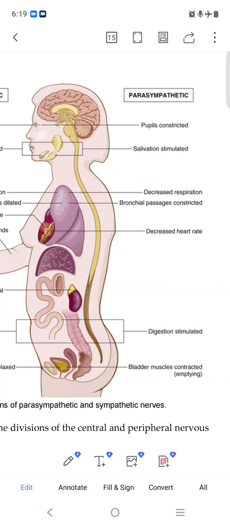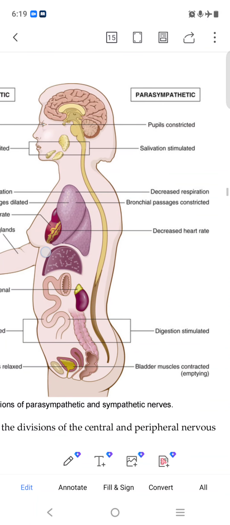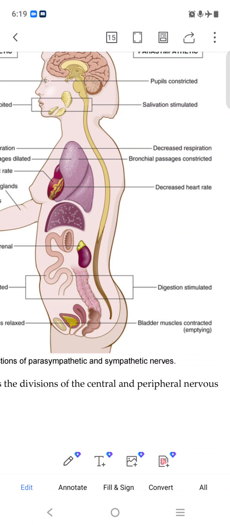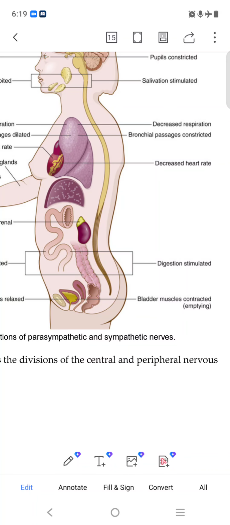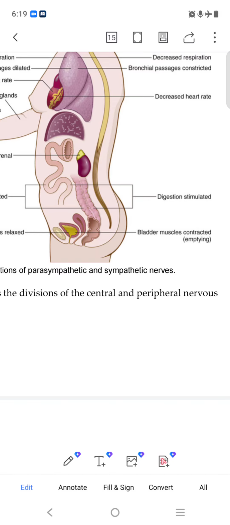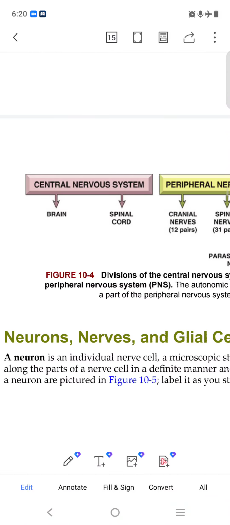Normal. Okay, salivation is stimulated, that is happening. Inhibited and stimulated. Okay. It decreases the respiration and the bronchial passage is constricted. Decreases heart rate, they make the heart rate normal, and digestion is stimulated also. So this will make our body normal.